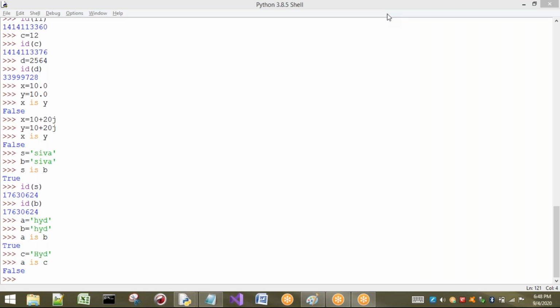If the same string is taken by any other reference, it will automatically point to that same string. As we have seen, I have taken HYD here and here, both are the same, so A is pointing to that object and B is also pointing to the same object. But if you change at least one character, the string will be different. So if I check A is C, the object address will be different. A's address is different, C's address is different. So this is the concept of immutability and reusability of objects.